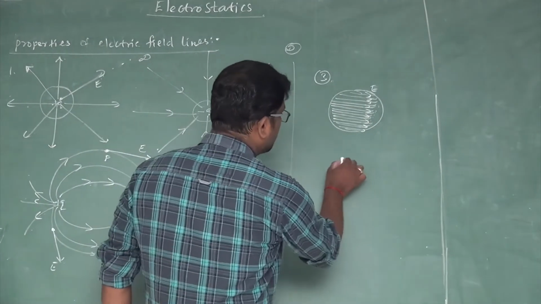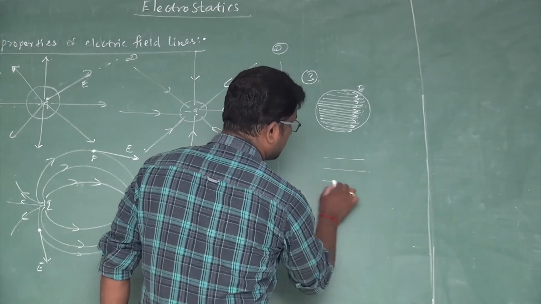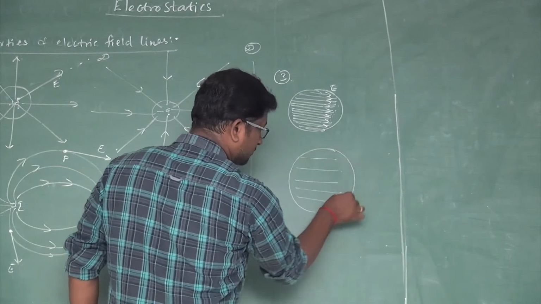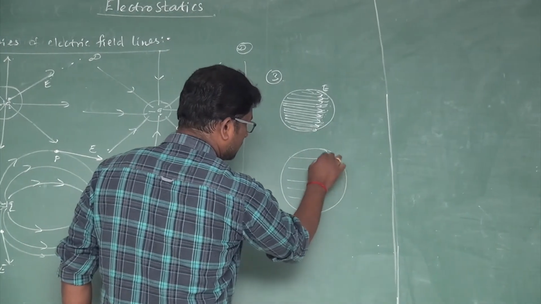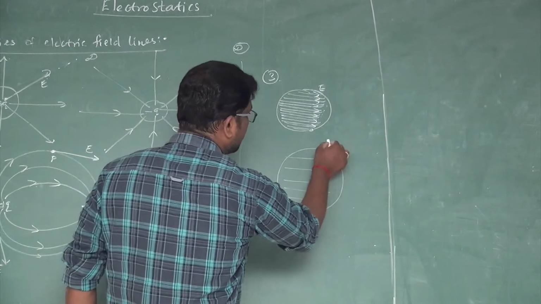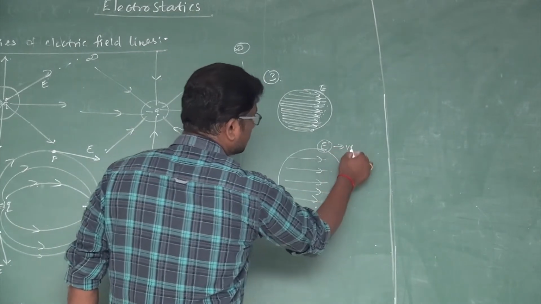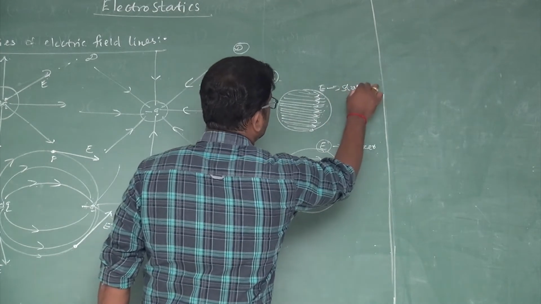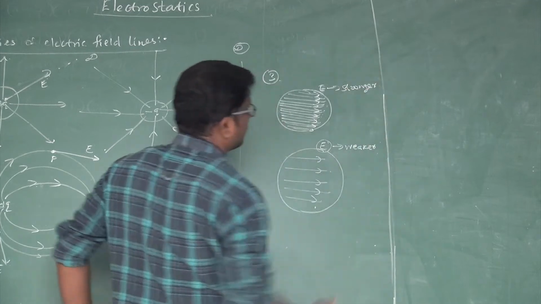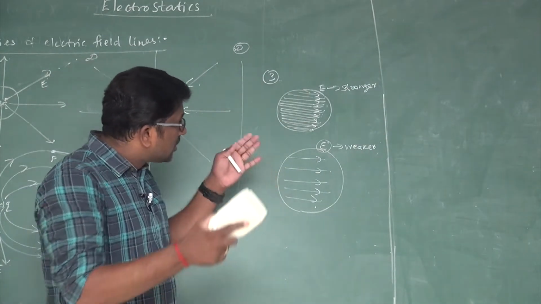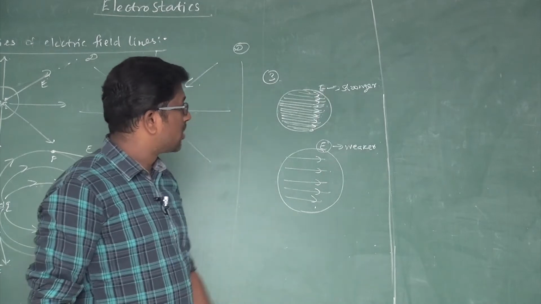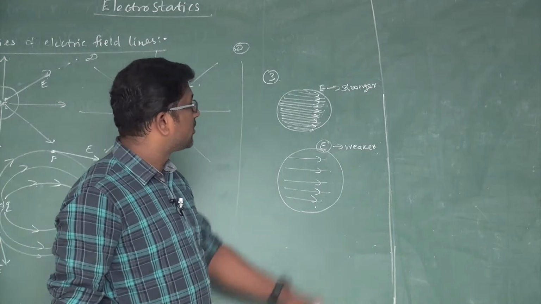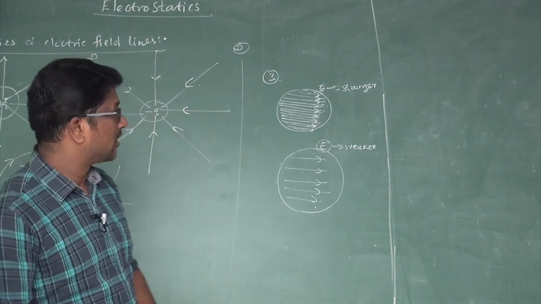Suppose the electric field lines are far apart like this in the same region, the electric field is weak. So where the electric field lines are crowded together, the electric field is stronger. If the electric field lines are far apart, the electric field is weaker.